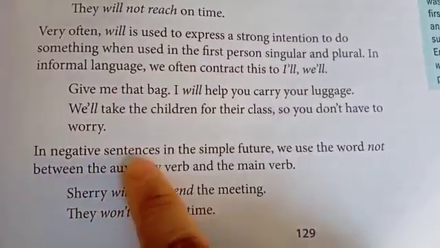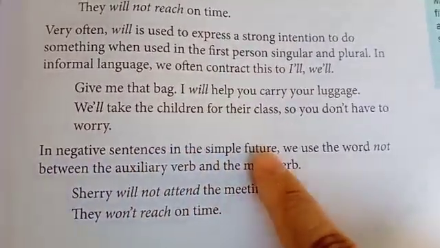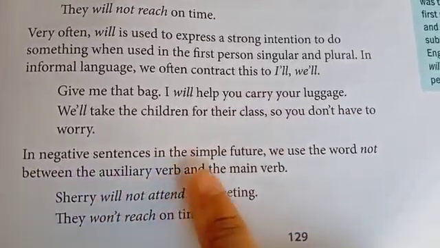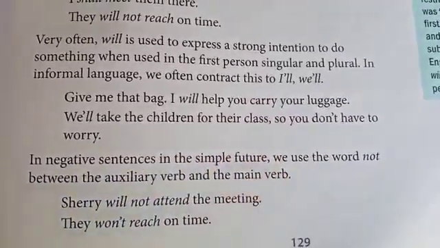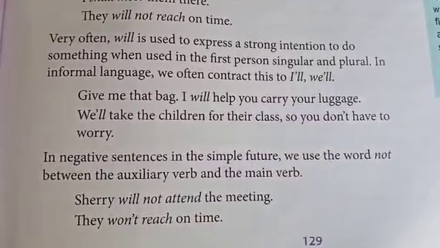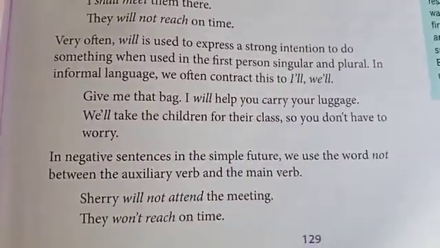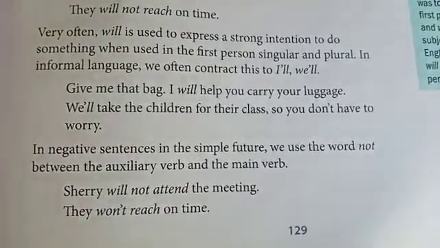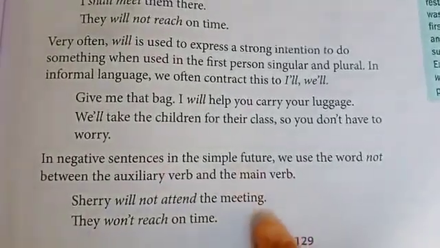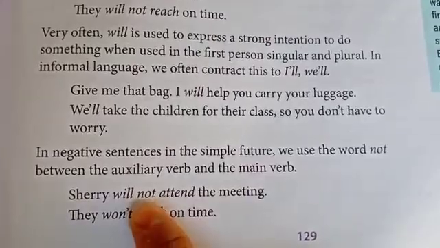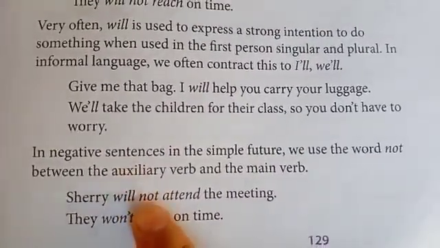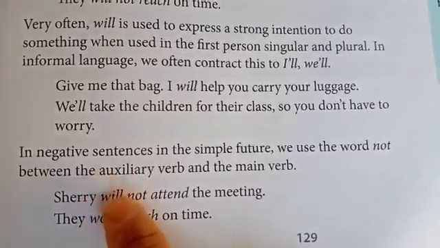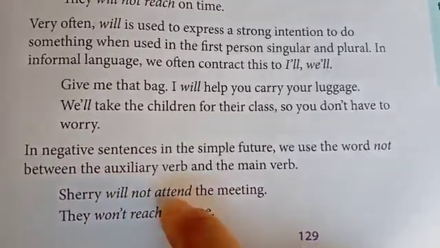In negative sentences, in the simple future, we use the word not between the auxiliary verb and the main verb. As we were making the negative sentences in the past tense, similarly we are going to make the negative sentences in the future tense. Simply we have to add what? Not. We have to add not. So here we have to add not between the auxiliary or the helping verb and the main verb.